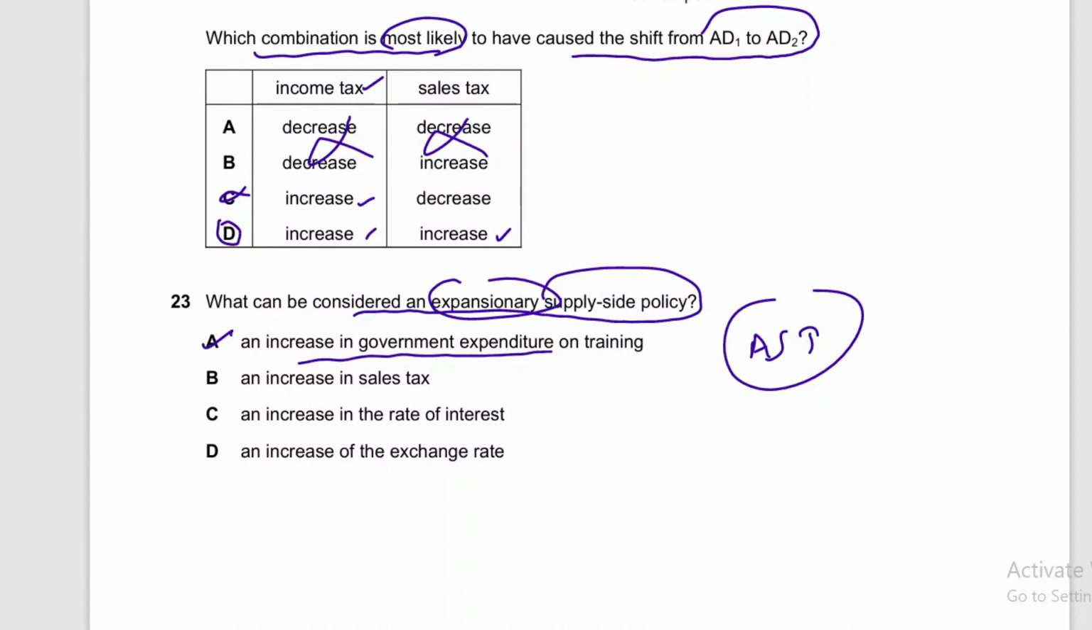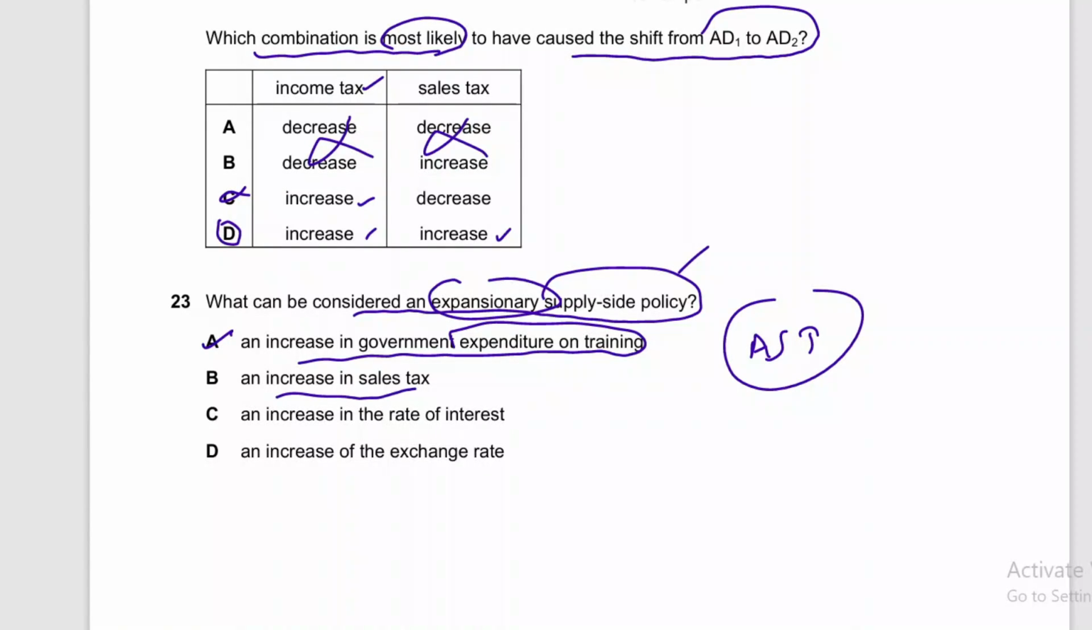An increase in government expenditure on education and training. When the government provides more education and training, people get more expert at the things they do, and they are more efficient and productive. So as a result, they produce more and aggregate supply will rise. And all other options are incorrect.